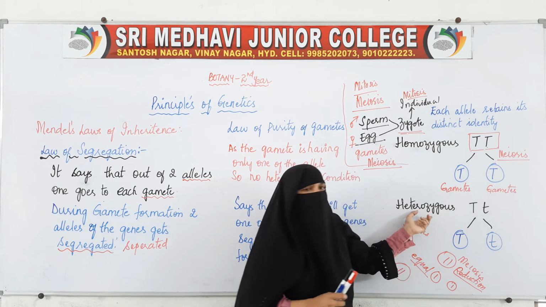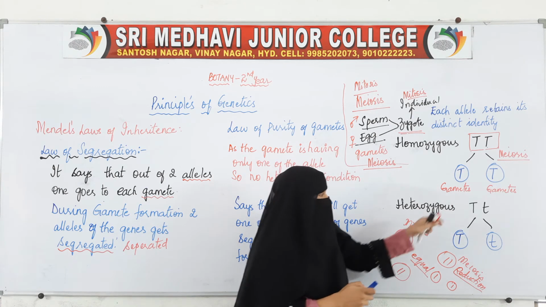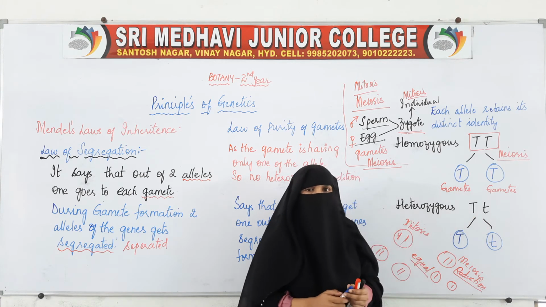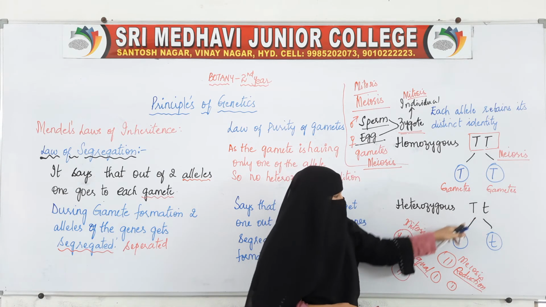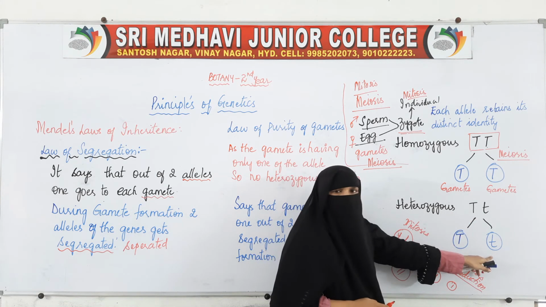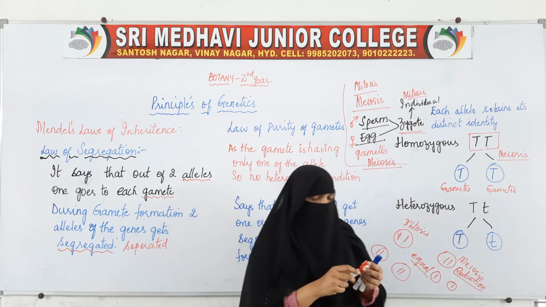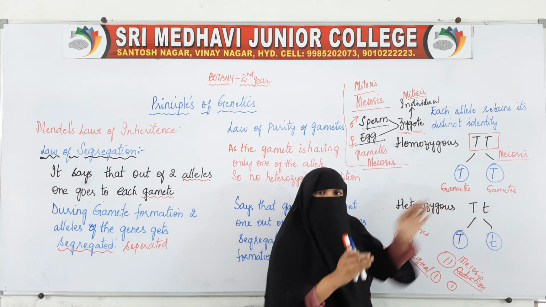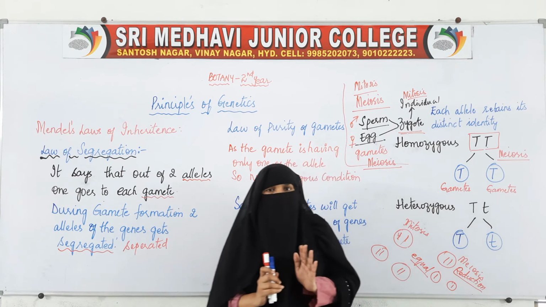Now if we take the heterozygous condition, in this one is capital T, another is small t. During the segregation, one gamete will get capital T, one will get small t. So this is how they are segregated: both the alleles which are present together will get separated during the formation of gametes.